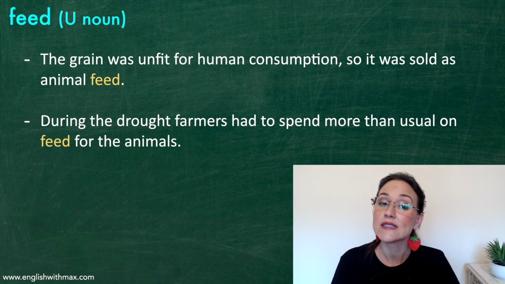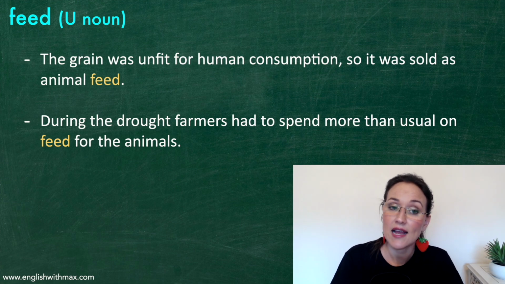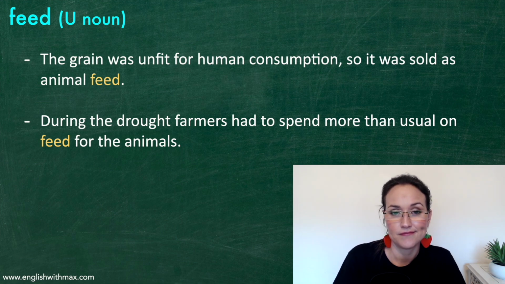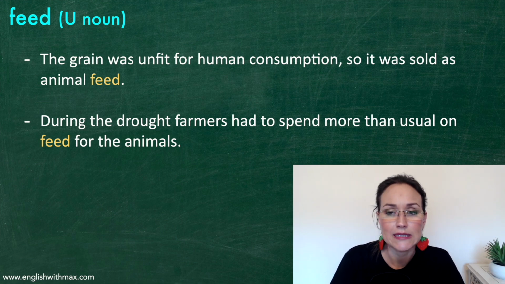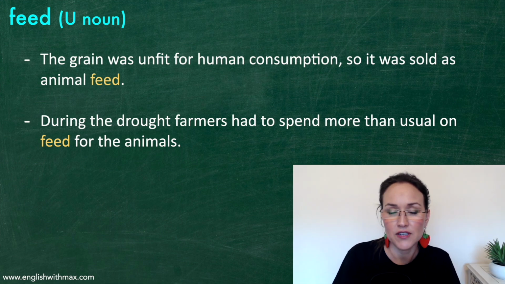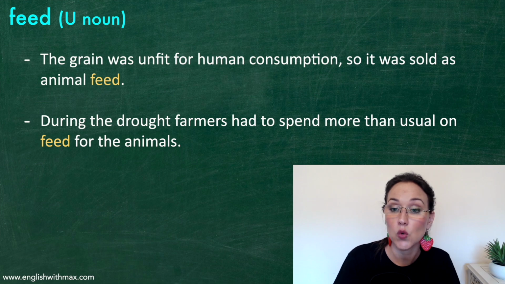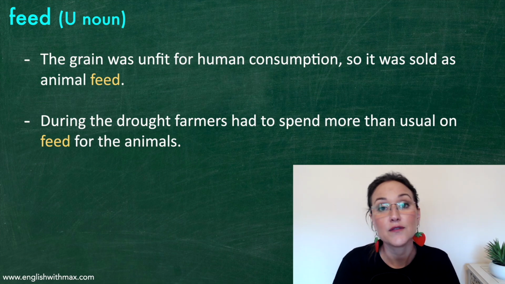The grain was unfit for human consumption, so it was sold as animal feed. Unfit for human consumption means not safe for humans to eat. It's a common phrase, unfit for human consumption. During the drought, farmers had to spend more than usual on feed for the animals.